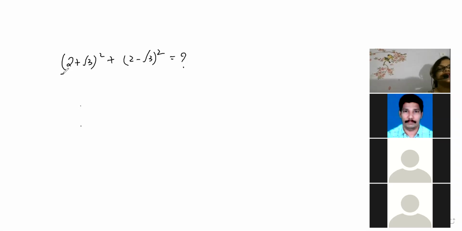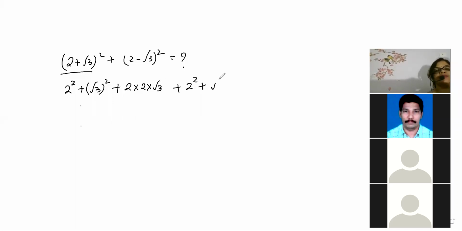This will come under a plus b whole square, that is a square plus b square plus 2ab, that is 2 into root 3. Here a minus b whole square is a square plus b square minus 2ab, 2 into root 3. Now look here, this one will become 4.